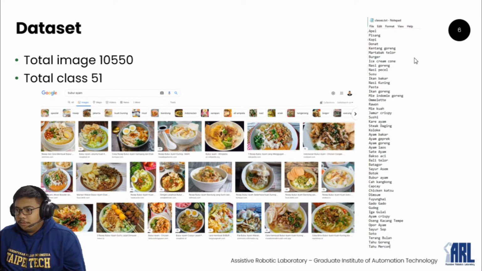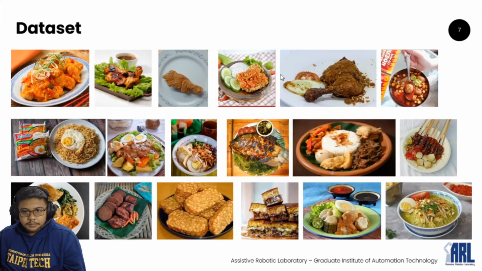For example, this is the Indonesian food. Maybe you can see fried rice, meat, fish, chicken, and something like that. This is a kind of Indonesian food, and the total is more than 10,000. And I took it one by one. It takes a lot of time.